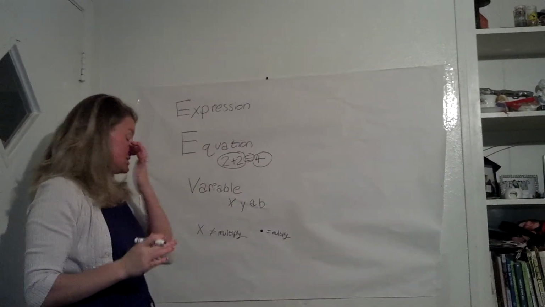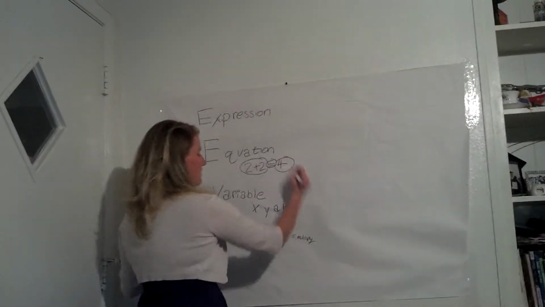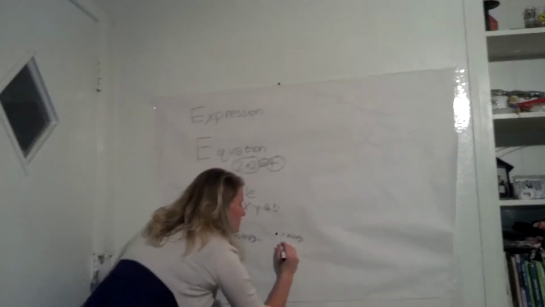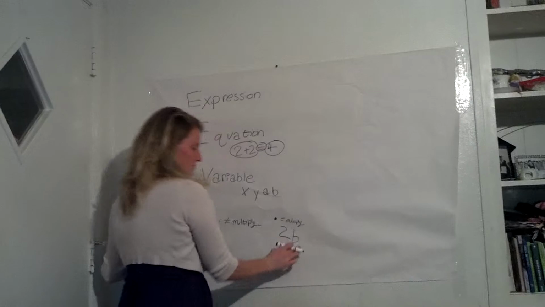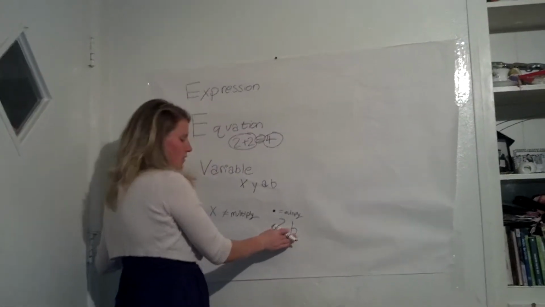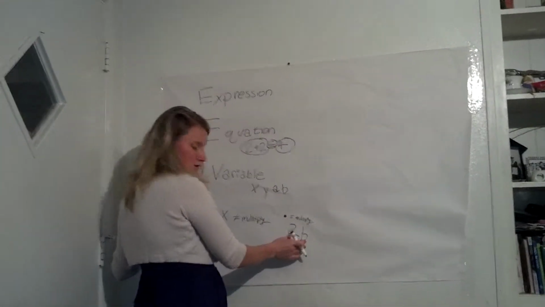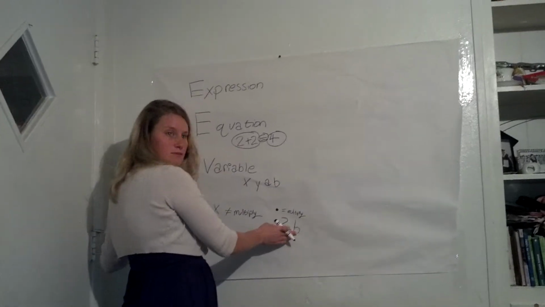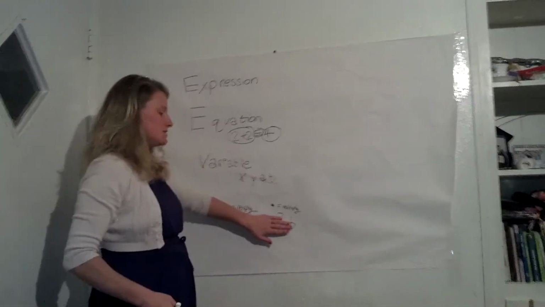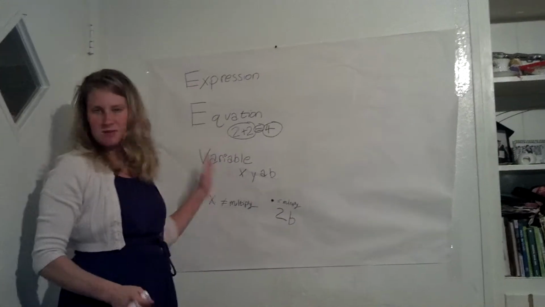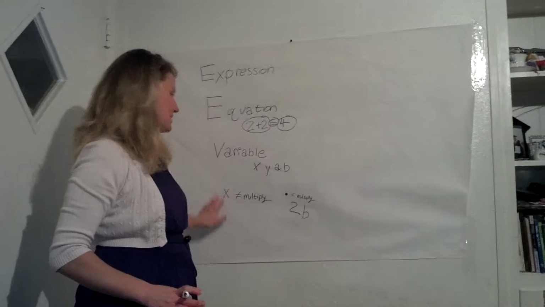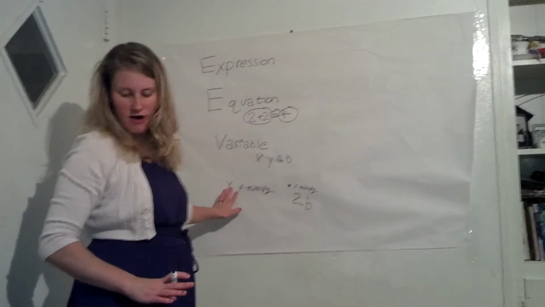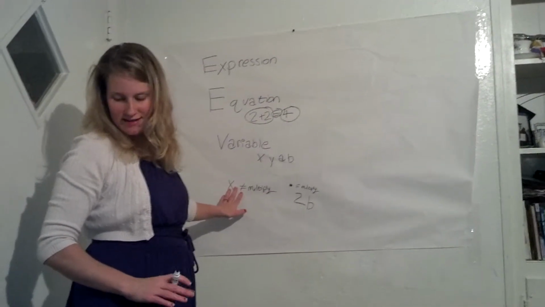Now sometimes you're going to see two things together that also can mean to multiply. So if you see something like 2b, that also means to multiply because they're right next to each other, okay? So either a dot, or a variable next to a number, or even two variables together, is going to mean to multiply. So forget about the X. The X is something completely different in algebra, okay? Now that we have this vocabulary down, does anybody have any questions about what we've gone over so far, or anything we've talked about?